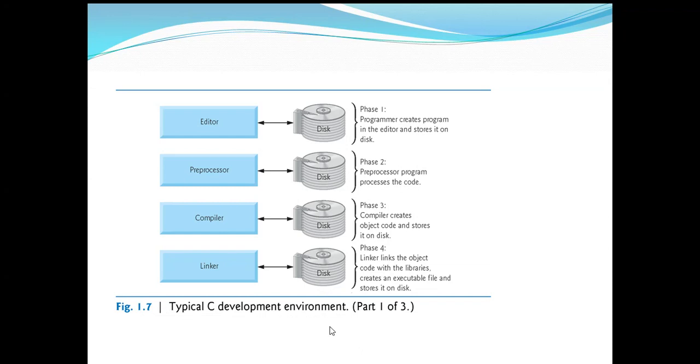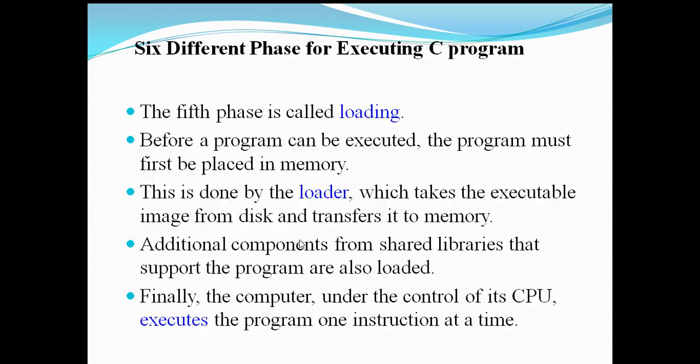A typical C development environment is depicted in this figure, where you have the editor, preprocessor, compiler, linker, phase 1, phase 2, phase 3, phase 4, and we can understand them. The fifth phase is loading. Before a program can be executed, it must first be placed in memory. This is done by the loader. The loader takes the executable image from disk and transfers it to main memory so that it can be executed. Additional components from shared libraries that support the program are also loaded.